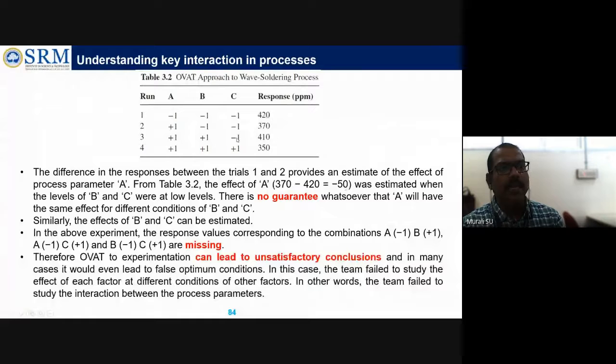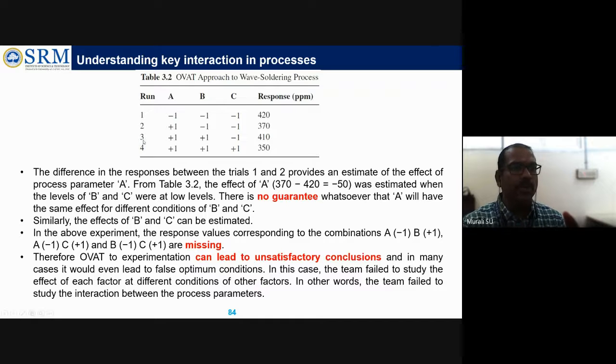But here other parameters are kept constant, so there is no guarantee. We can't ensure whether only A is affecting or A alone is reducing the defects. We can't show that for sure, because we kept the other parameters B and C at the same value. So what we have to do is test again and again for B and C separately.